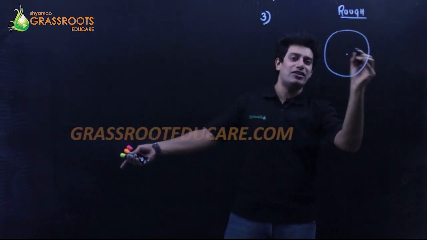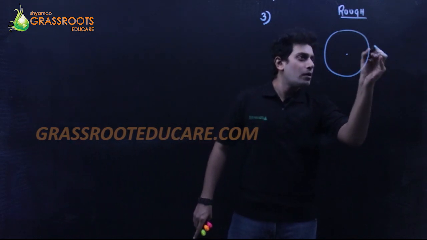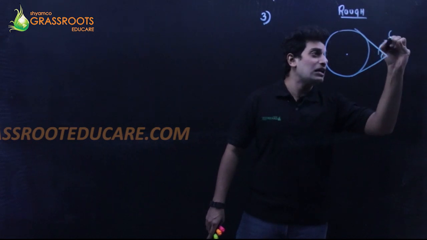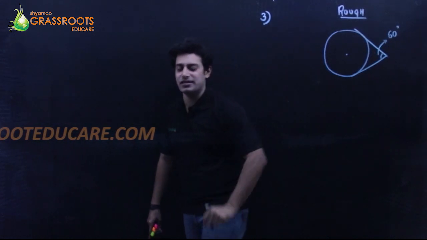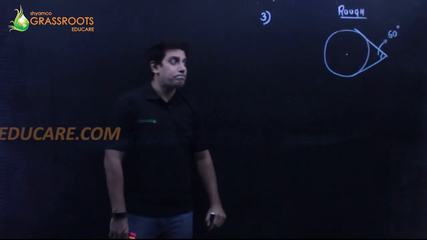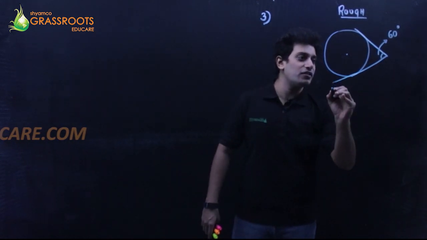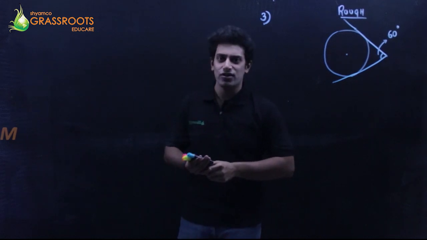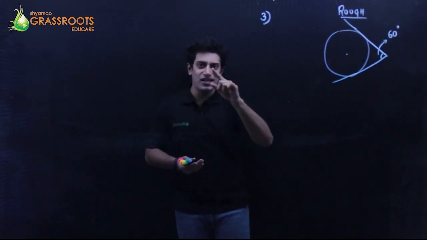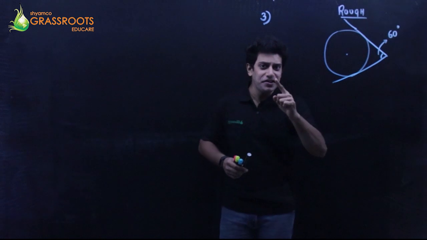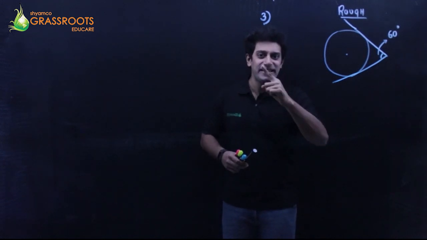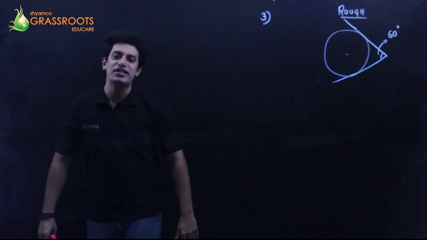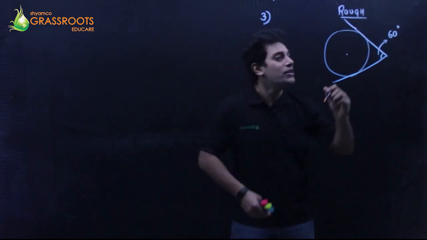I just have to draw tangents. But when I draw 2 tangents, this angle is 60 degrees. That is given to me. So the angle between the 2 tangents is given to me as 60. Now always remember, what I'm going to do now is a concept. Radius is always perpendicular to the tangent. Radius and tangents are always perpendicular to each other.